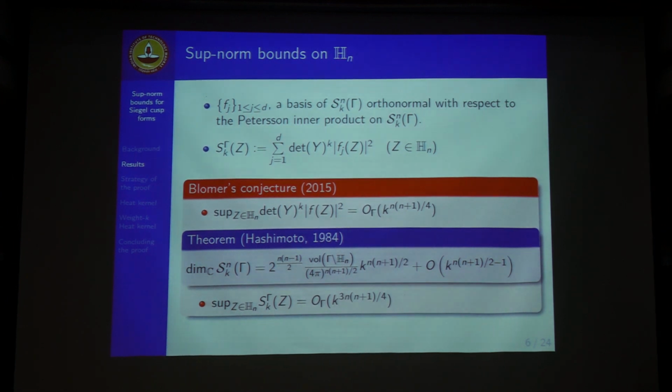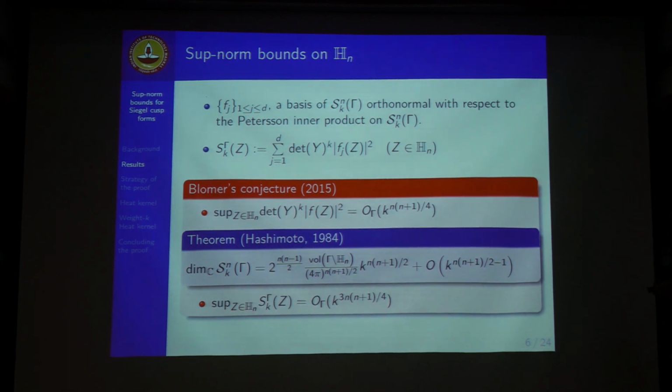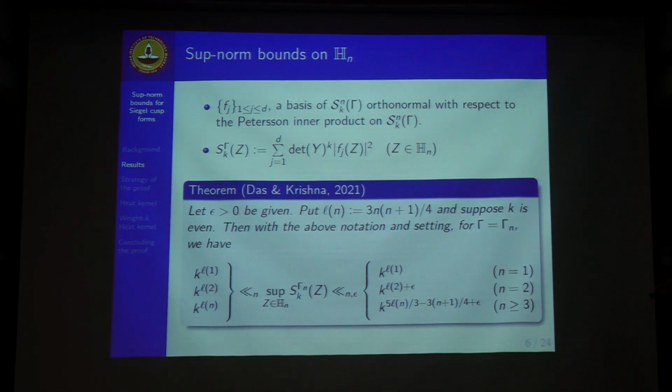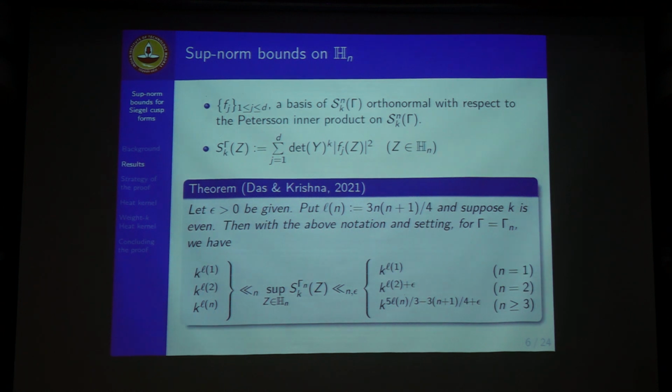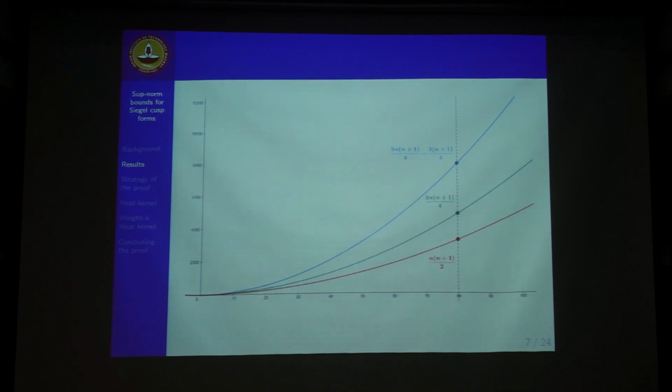If we go to the average case, Hashimoto gave the dimension of the space of Siegel cusp forms. With that, for this conjecture in the average case, the optimal bound should be k^(3n(n+1)/4). Das and Krishna quite recently studied this problem. For n equals 2 they obtained the optimal bound, but for n greater than or equal to 3 their bound was somewhat off from the green line, which should be the optimal bound. The red line is the compact bound, and their bound was the blue one. So as n increases, that bound goes further from there.